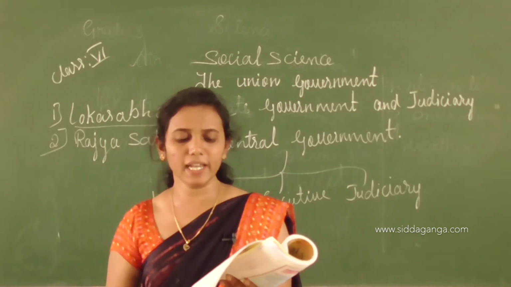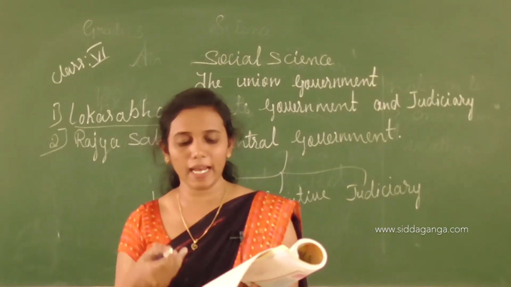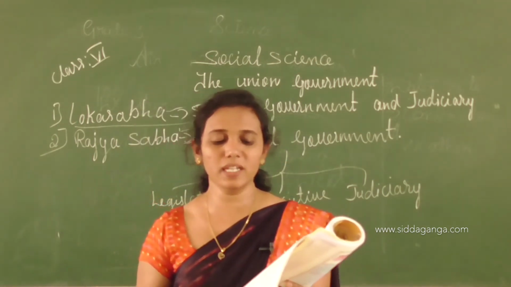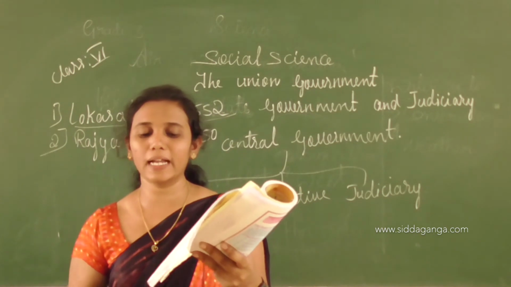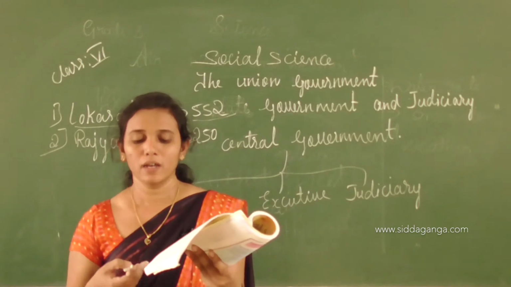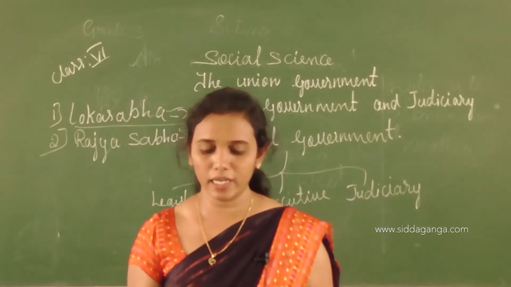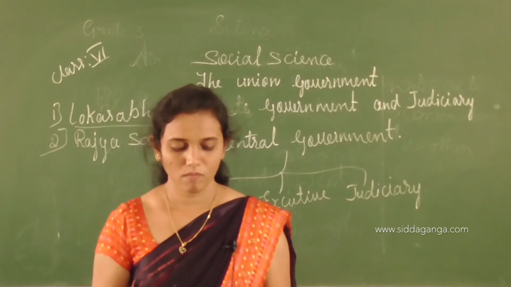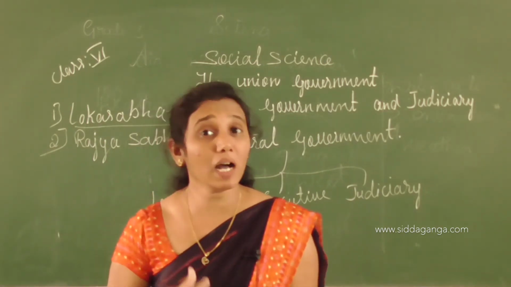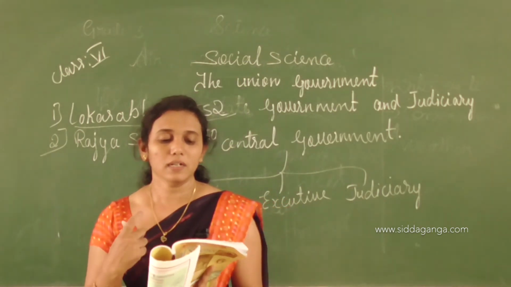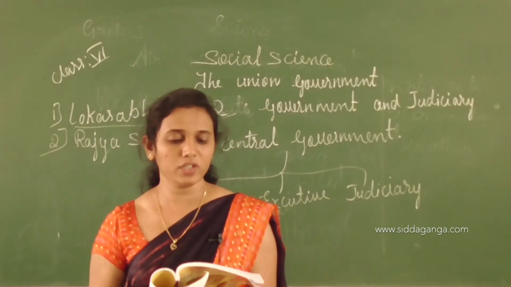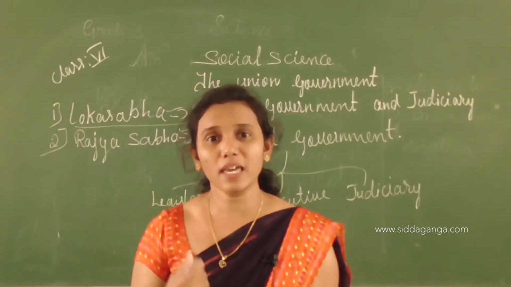The members are not directly elected by the citizens. 238 members are elected by the members of the state assemblies. The remaining 12 members are nominated by the President of India. Members of the Rajya Sabha: to become a member of Rajya Sabha, he must not be less than 30 years of age, children. The term of Rajya Sabha members is 6 years.